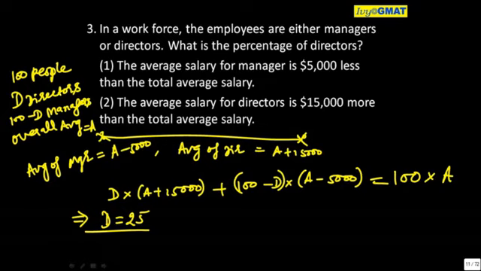You will get that. Now this would be a very surprising question for you again because after combining I am getting the answer. So my answer is not E, my answer is C. What is the percentage of directors then? Out of 100 if it is 25, so it should be 25% directors.